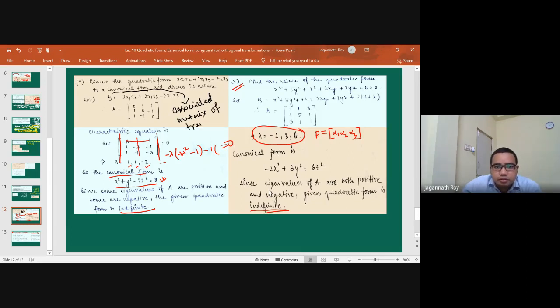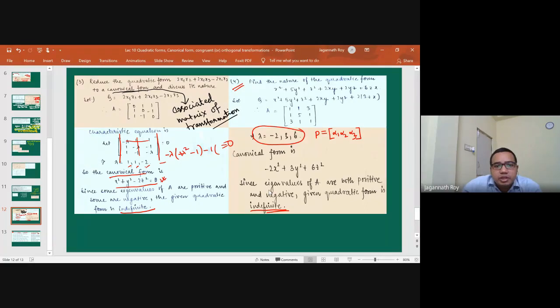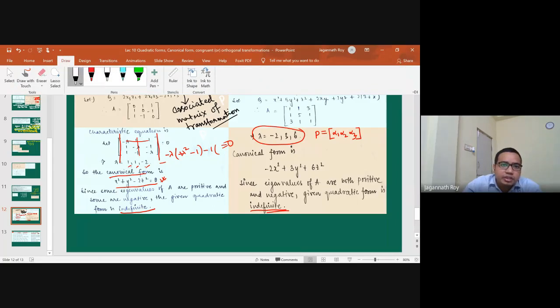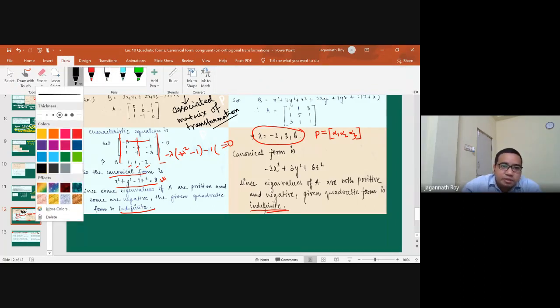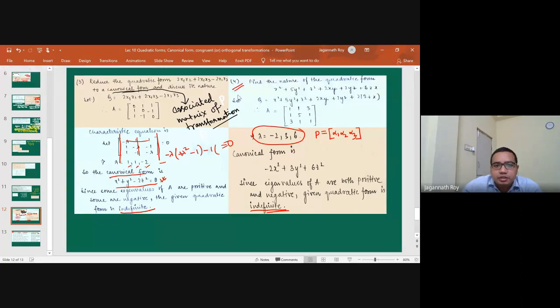Then it will be clear what coefficient we have to take with x, y, and z. Yes, we have to mention this P matrix. Otherwise, this problem is incomplete and will cause confusion. We have to mention this P and P inverse.